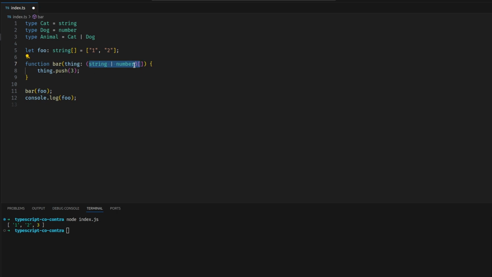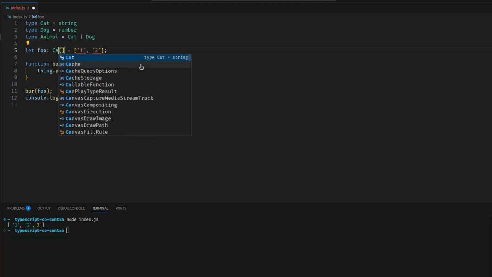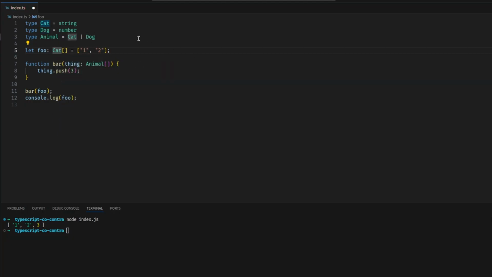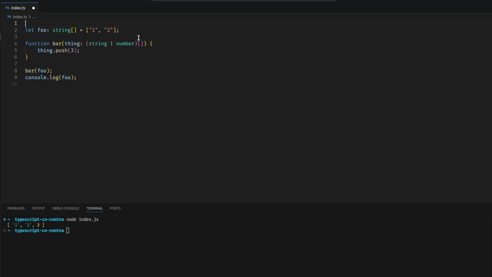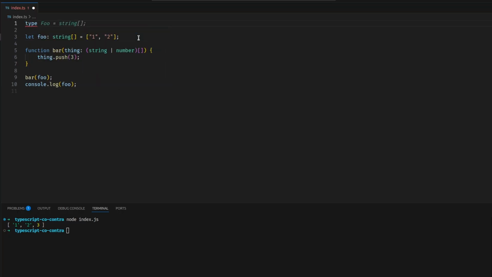If we do this in this case, what we're kind of saying is that we want an array of animal here. Animal, right? And over here, we're saying basically we have an array of something like cat, right? Can't do dog because dog is numbers. We can do cat because cat is strings. All right, but we're getting weird with our nomenclature here. So let's go back to what would actually be accurate here, which is to say string array is this.